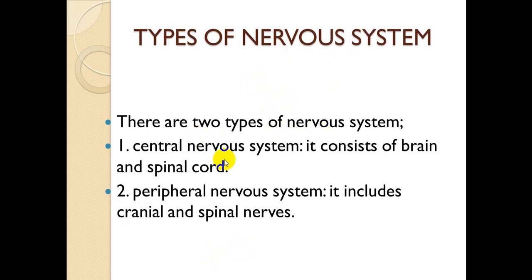Basically there are two types: the central nervous system and the peripheral nervous system. The central nervous system includes the brain and spinal cord. The peripheral nervous system includes 12 pairs of cranial nerves and 31 pairs of spinal nerves, and it also has the autonomic nervous system, which includes the sympathetic and parasympathetic nervous systems.